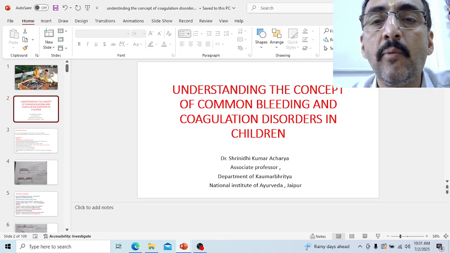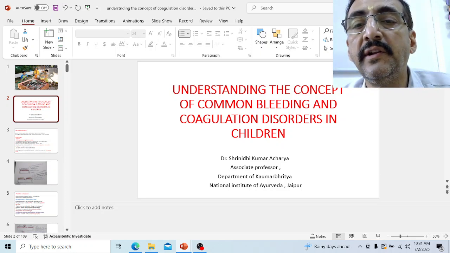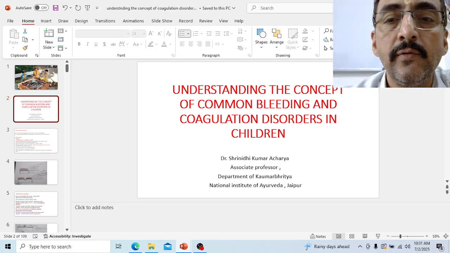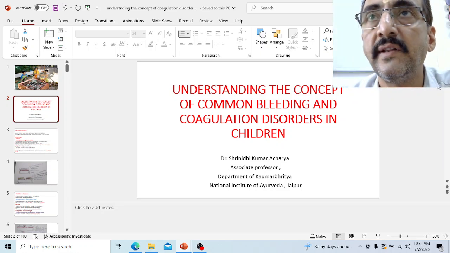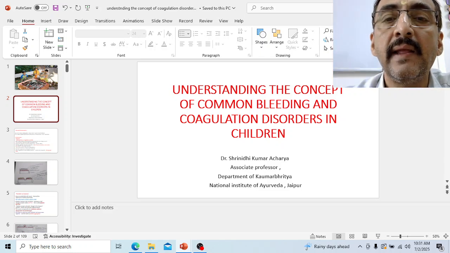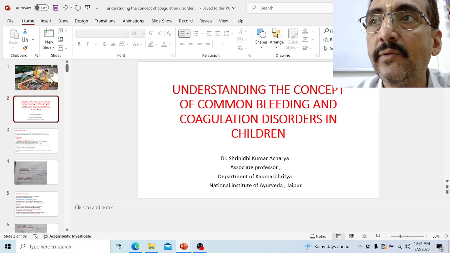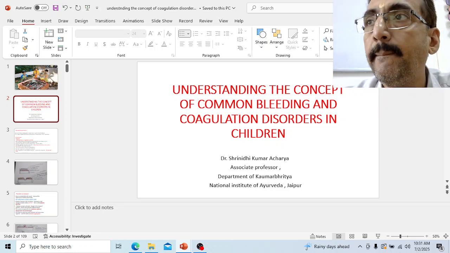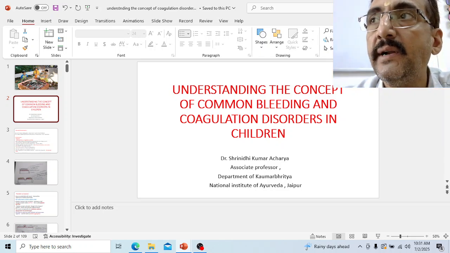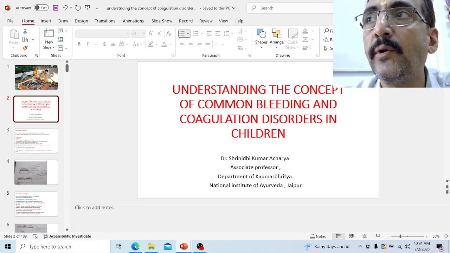and this is regarding common bleeding and coagulation disorders in children. So bleeding disorders and clotting disorders also form a big portion of comorbidity. Often we will see in the OPD different types of bleeding and clotting disorders, especially in the newborn.